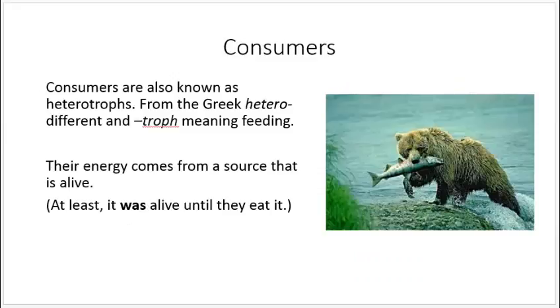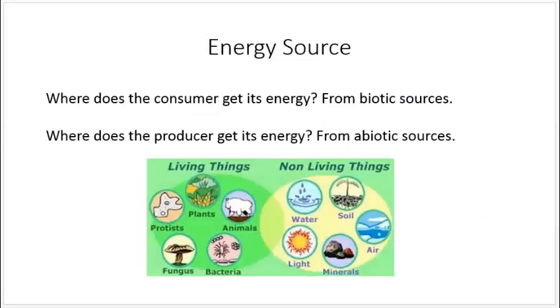Consumers are known as heterotrophs, from the Greek hetero, different, and troph, meaning feeding. Their energy comes from a source that is alive. Well, at least it was alive until they eat it. So that means that consumers get their energy from biotic sources and producers get their energy from abiotic sources. This is commonly the sun for producers, but it could be different chemicals, among other things.